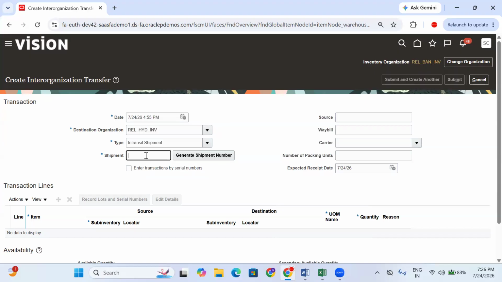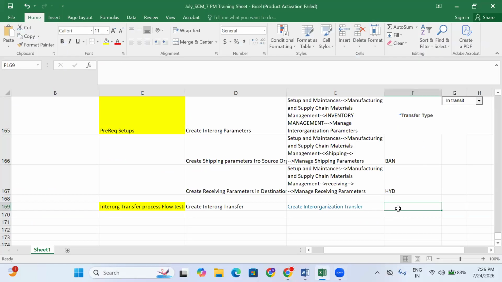So based on the shipment number, the destination org receives the material. I'm just giving 1, 2, 3, 4, 5. If you click on generate shipment number, the system generates it. This document sequence number is generated by the setup and maintenance. I'll tell you. Okay. Now the shipment number is 1, 2, 3, 4, 5.